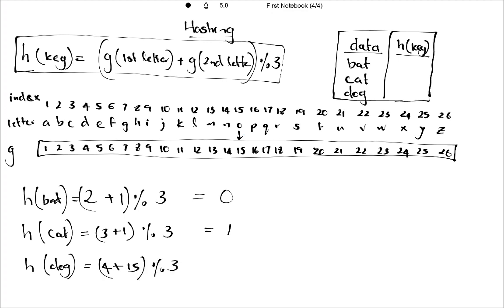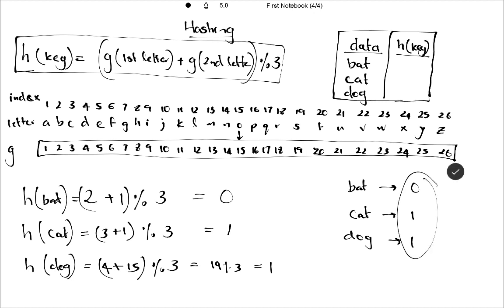19 modulo division 3 is again 1. Okay, now we have the hash function. For bat it's 0, for cat it's 1, and for dog it's again 1. So we'll have only this hash function as an output, so we are going to store only these 0, 1 and 1.